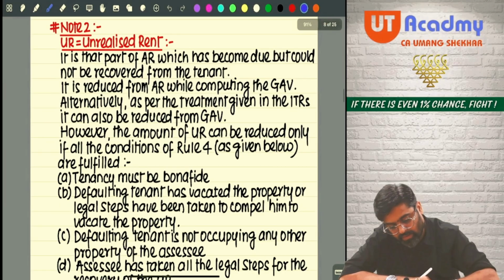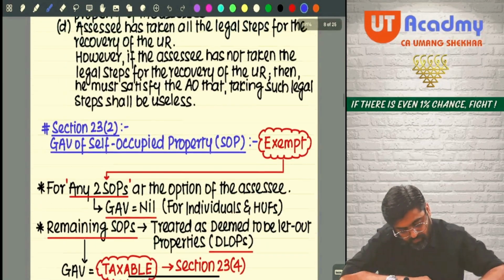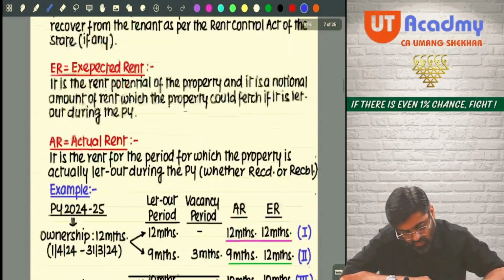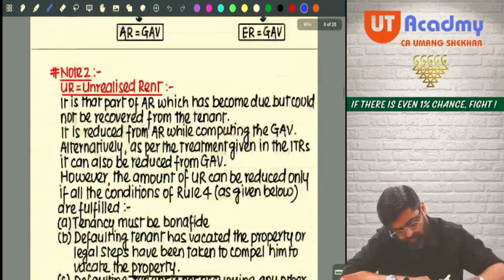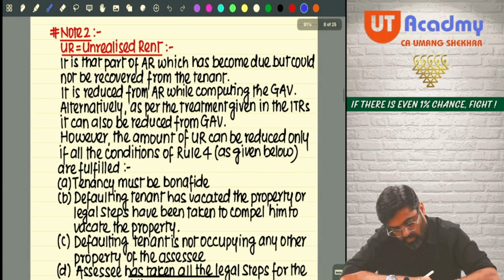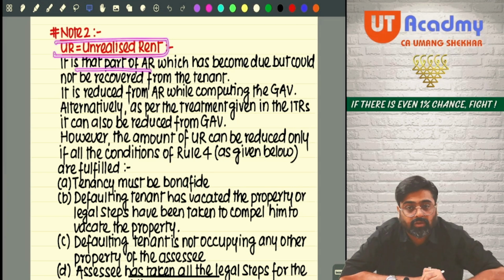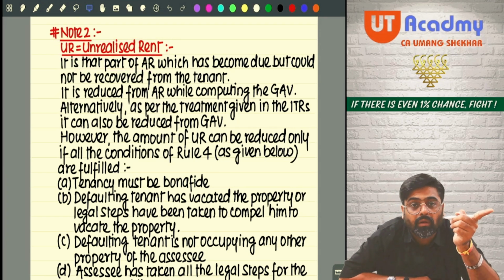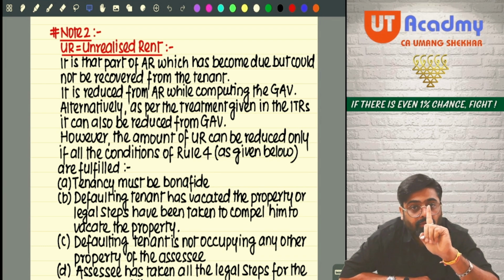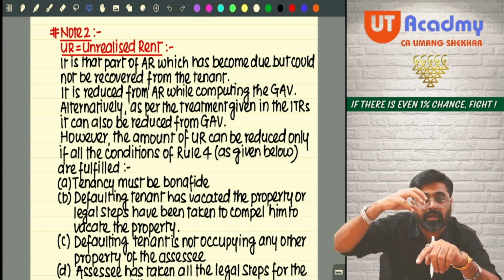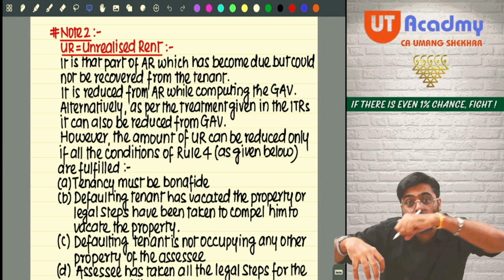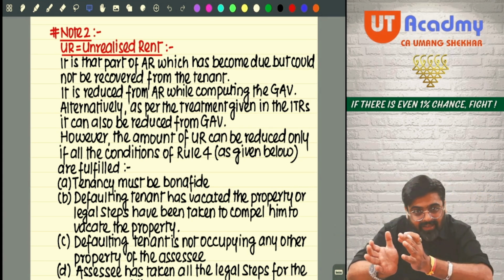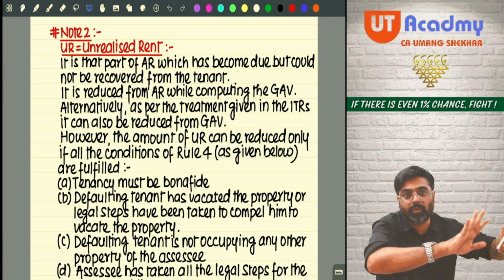Now, can you see unrealized rent over here? See, unrealized rent is that part of actual rent. Please be very careful. Unrealized rent is actual rent only. It was a part of your actual rent which you could not realize. Hence, it is eliminated from annual value calculation.